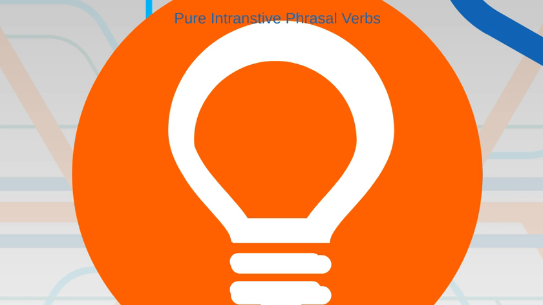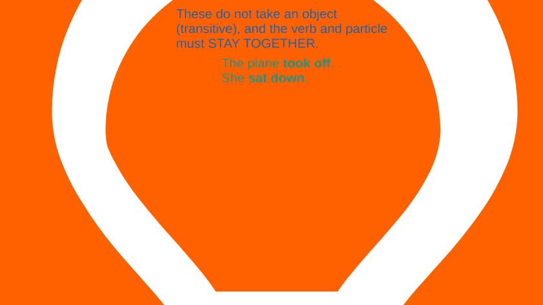A pure intransitive phrasal verb means that they do not take an object, which is the definition of intransitive, and that the verb and the particle must stay together. Because they don't take an object, there's no reason to separate them. You would never put the adverb or the prepositional phrase between the particle and the verb. That's just too confusing. So you get something like the plane took off, or she sat down.